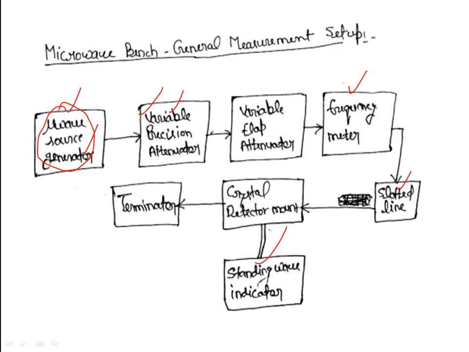So this was the description of a microwave bench setup. With the help of this microwave setup, and by adding additional blocks, we are able to make different types of measurements. Like we can easily measure the frequency generated by the microwave source. We are also able to measure the power, right? Here normally three types of power are calculated: low power, medium power and high power. In the next video we will discuss how to measure the microwave powers, right?